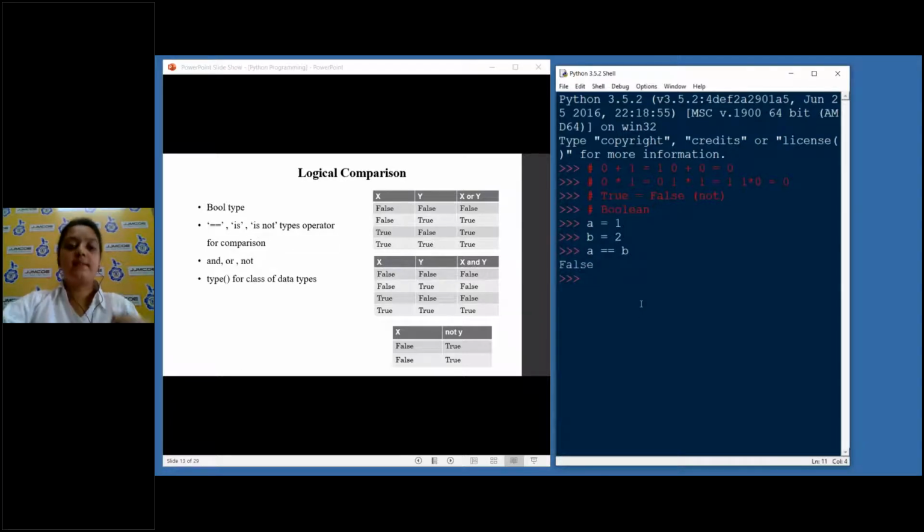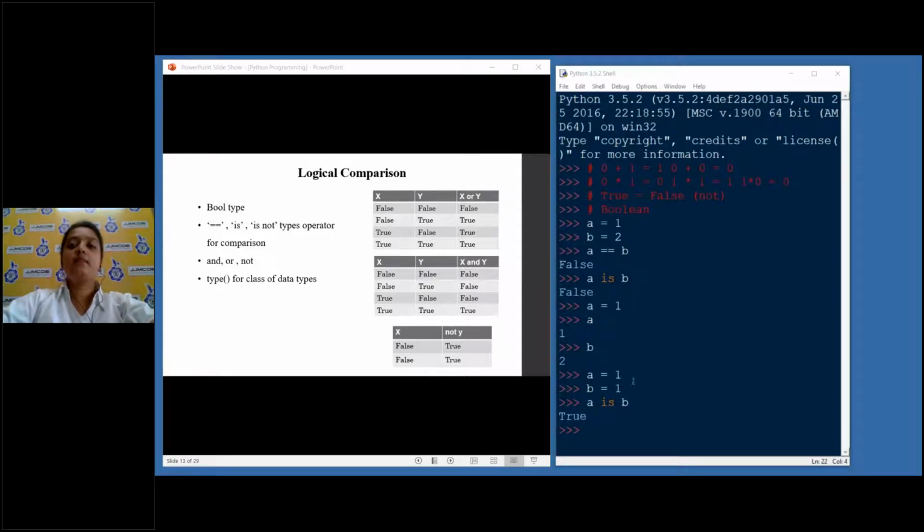Then we have something called is. If I write A is B, it's false because A is 1 and B is 2. Now if I say A equals 1 and B is also equal to 1, and if I write A is B, I will get true. Why? Because 1 is obviously equal to 1 in values. So you can use is also in place of double equal to.